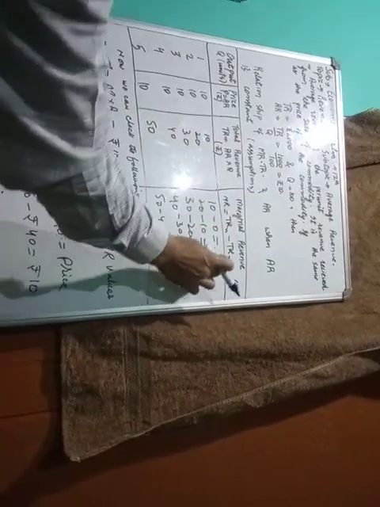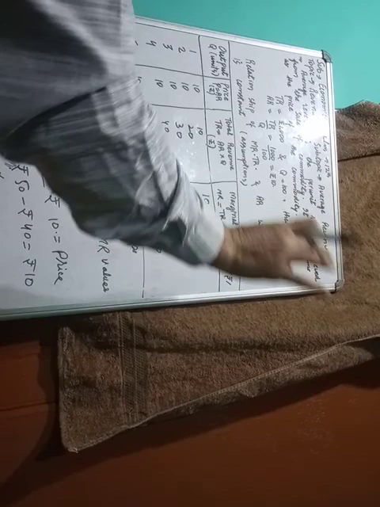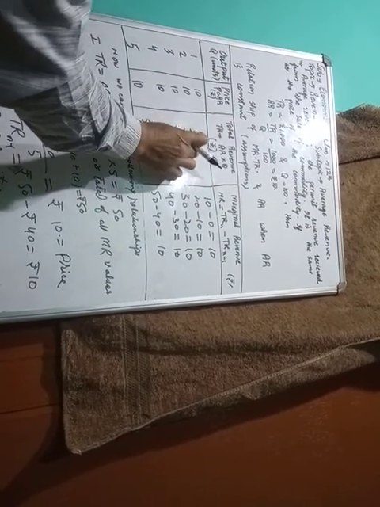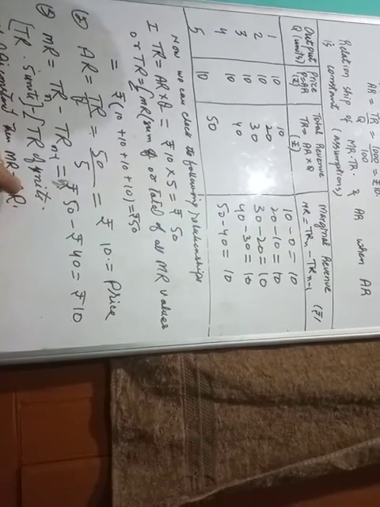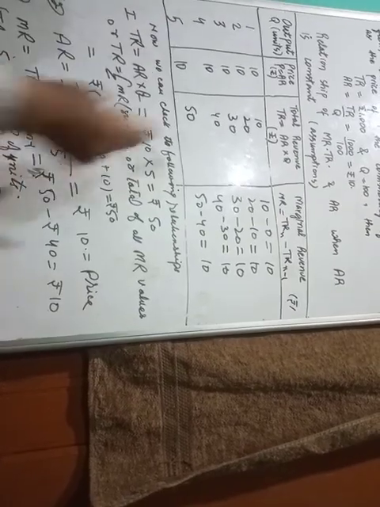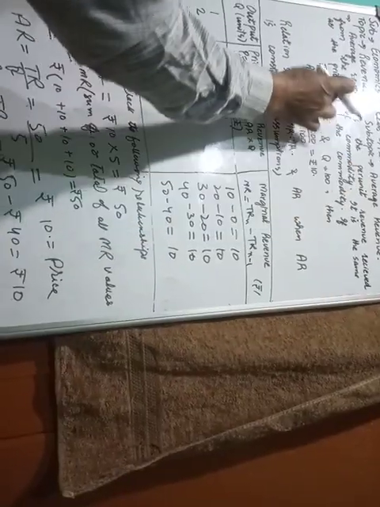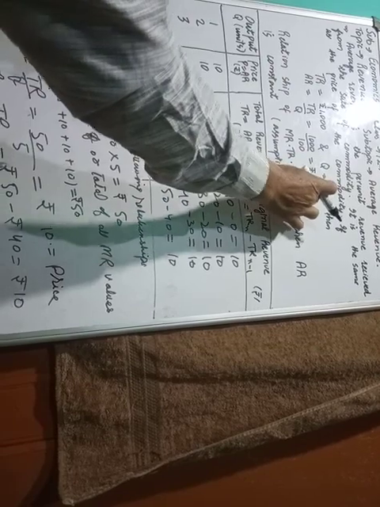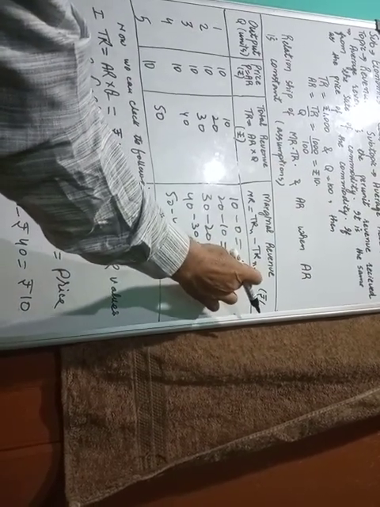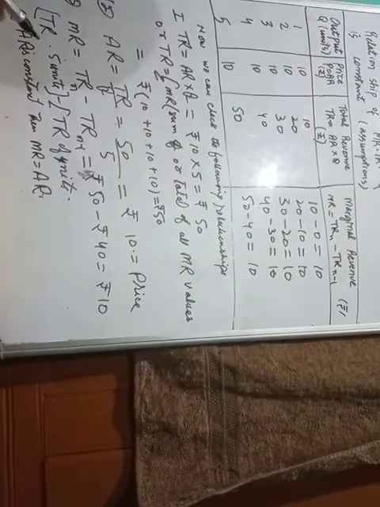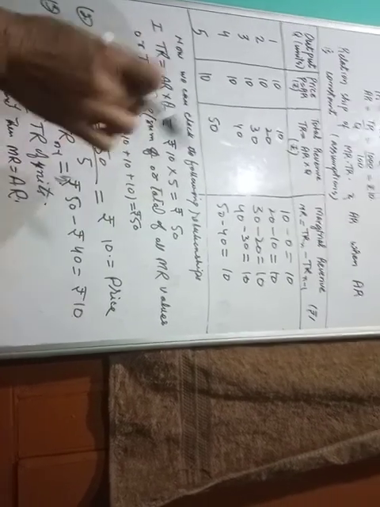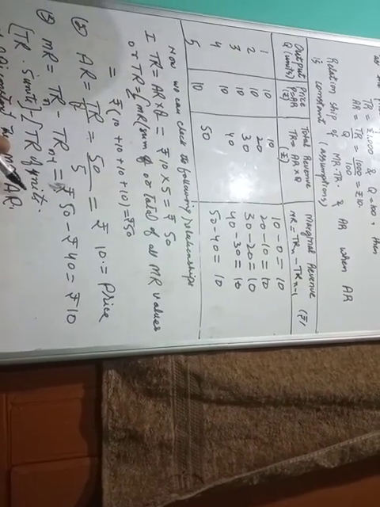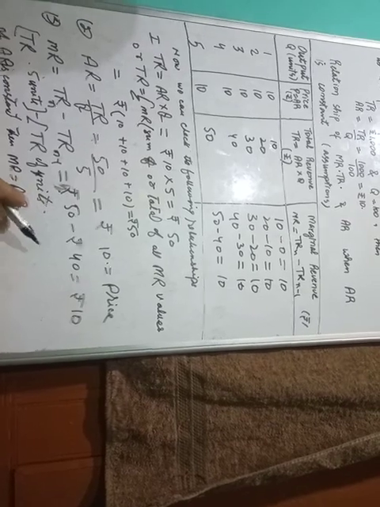Average revenue is 10, and marginal revenue is 10. If average revenue is constant, then marginal revenue is equal to average revenue.